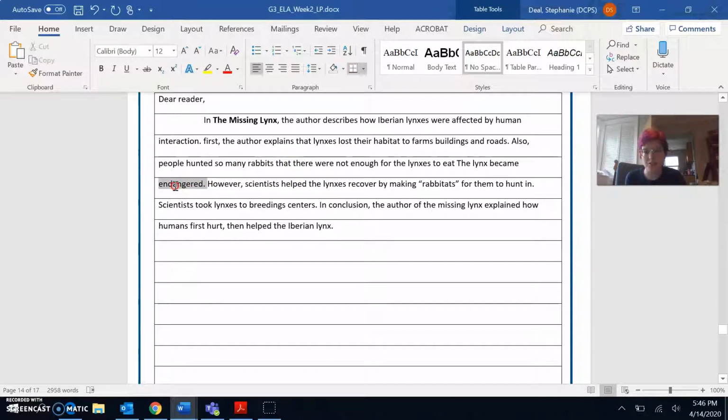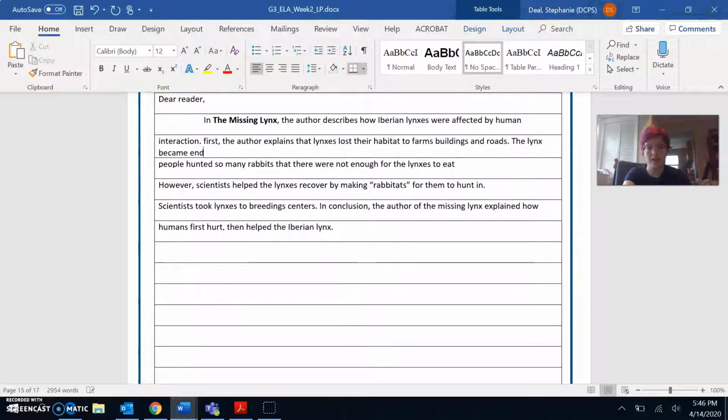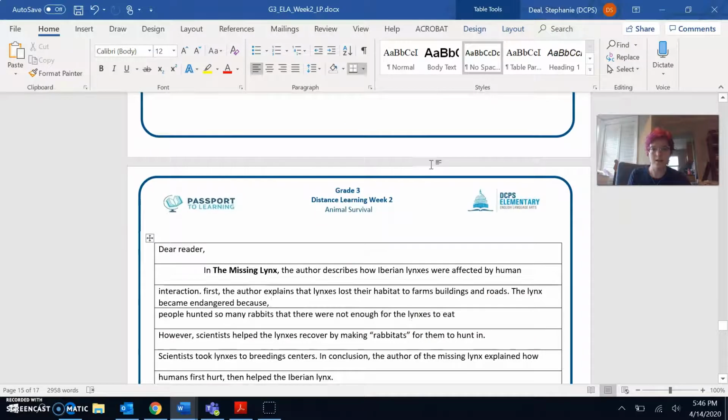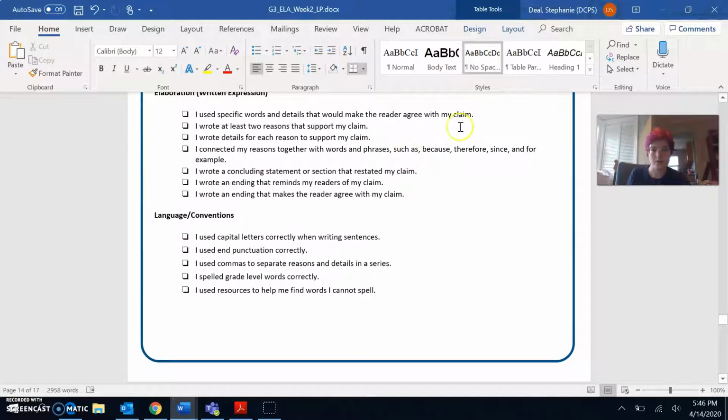So I'm going to change that here. Lynx became endangered because people hunted so many rabbits that there were not enough for the lynxes to eat. There we go. So I used the word because in a sentence.